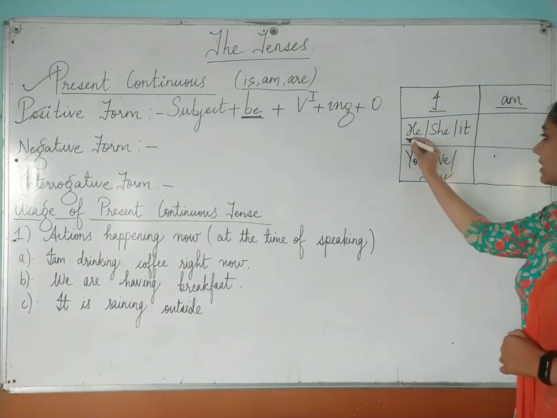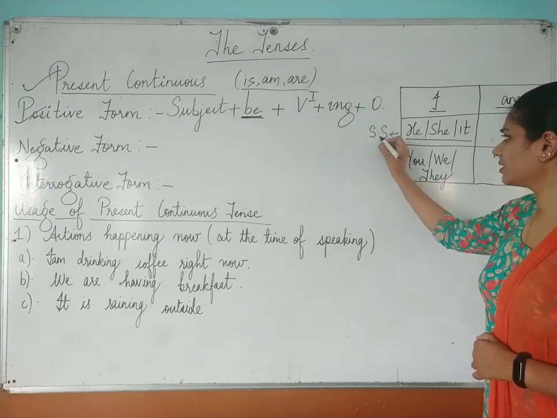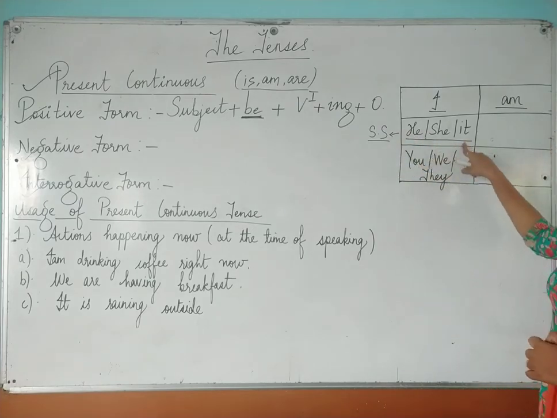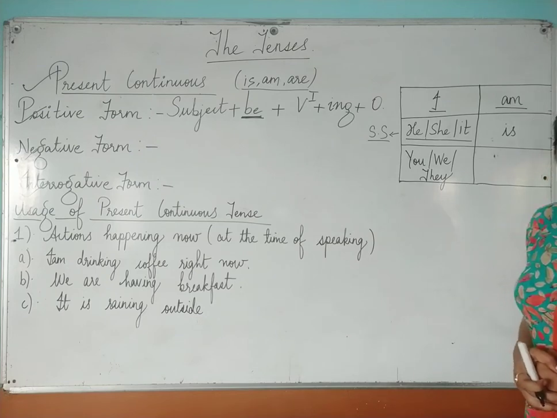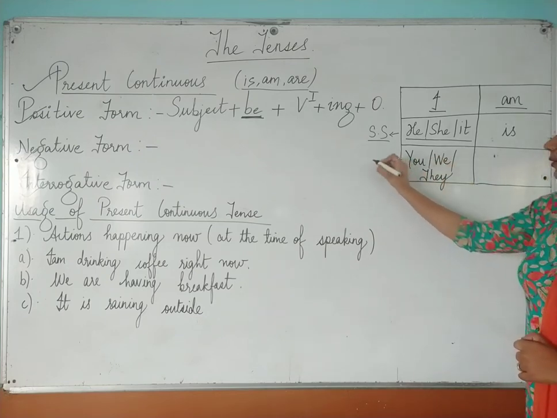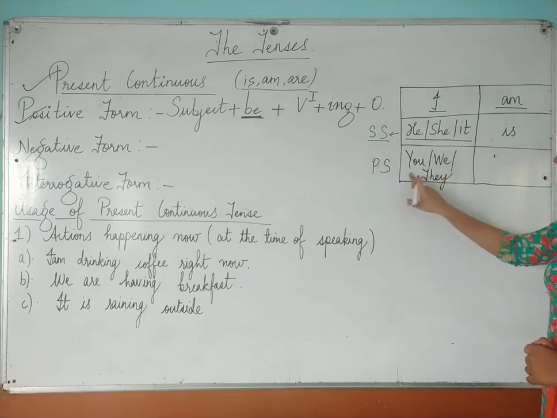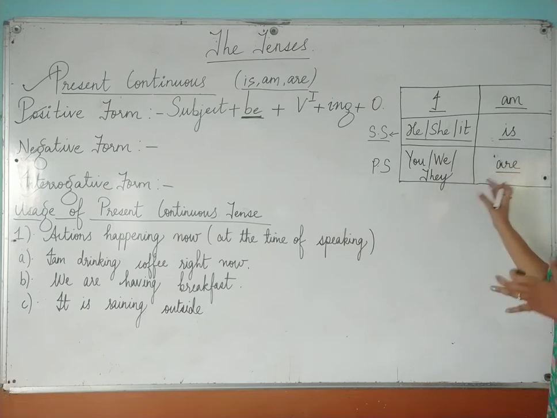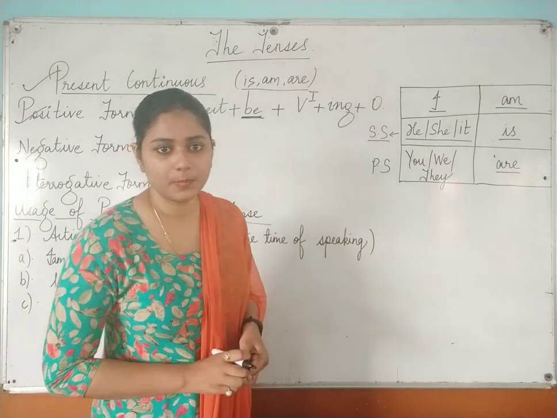Okay, if my subject is he, she, it, that means singular subject. This is your singular subject, right? So with he, she, and it you have to use is. Okay. Now, whenever you are talking about any plural subject, that is you, we, and they, with you, we, and they, you have to use are. Okay. This thing you have to keep in mind. Otherwise, you will be using the wrong auxiliary verb with different subjects.